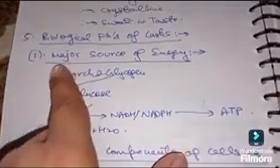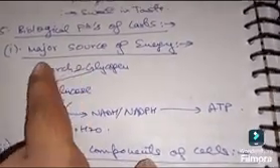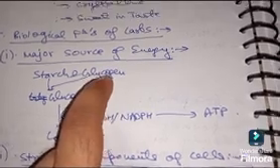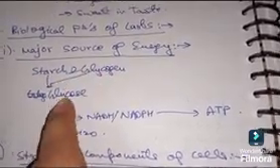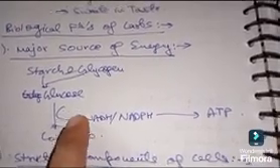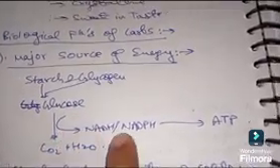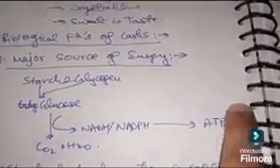Okay. Now the biological functions of carbohydrate. Firstly, they are the major source of energy. Now what will happen in the human body, the plant body, and the animal body? Starch in the plant body and glycogen in the animal body will be converted into glucose. Glucose will then be converted into carbon dioxide and water. When glucose is converted into carbon dioxide and water, NADH is produced in this process, which is further converted into energy. So a major source of energy is produced.